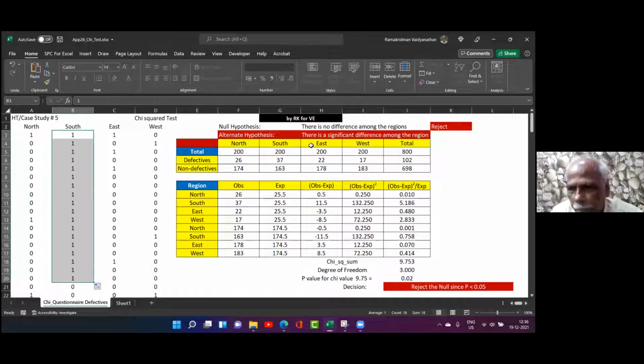See, for example, I am giving you a milk bottle, 500 grams of milk, and I commit that every bottle contains 500 grams of milk. You do a sample study. You take 12 bottles of milk from RK, and it contains only 400 grams of milk. Then what will you say? You make a claim that is called the alternate hypothesis. You will say, sir, it is not 500, RK, you are cheating. That is the alternate hypothesis. What is the null hypothesis? No, I am giving only 500 grams. It is always equal, right?